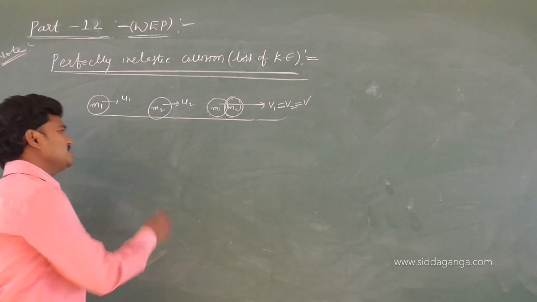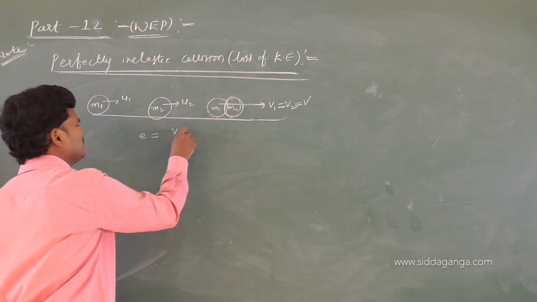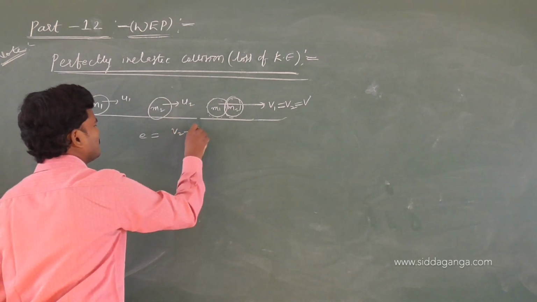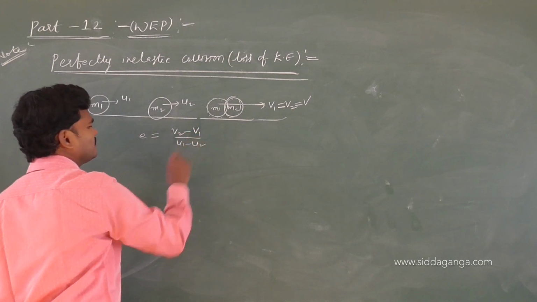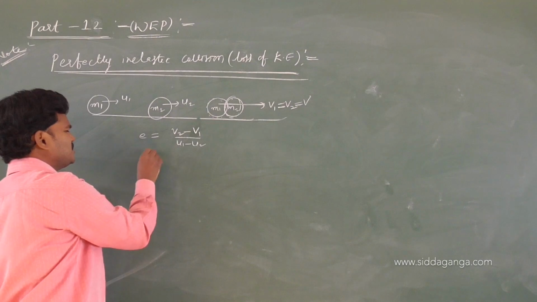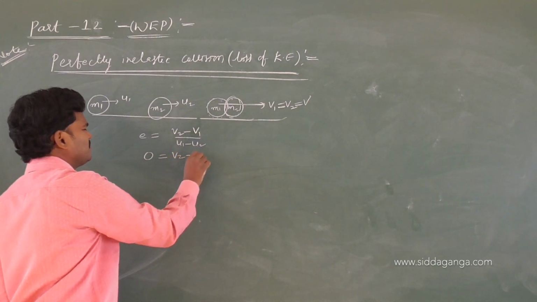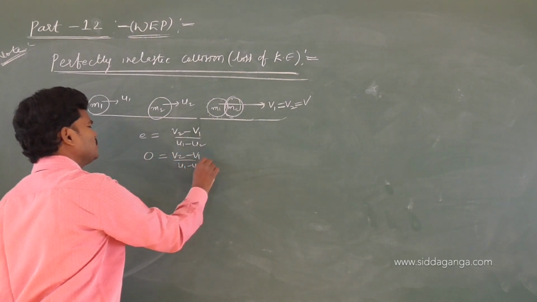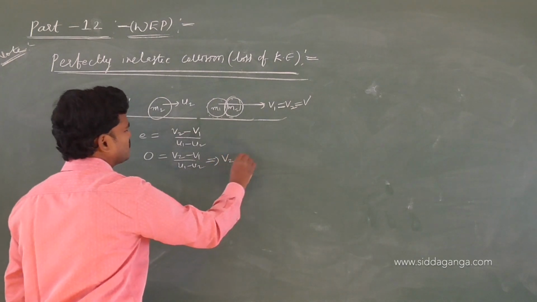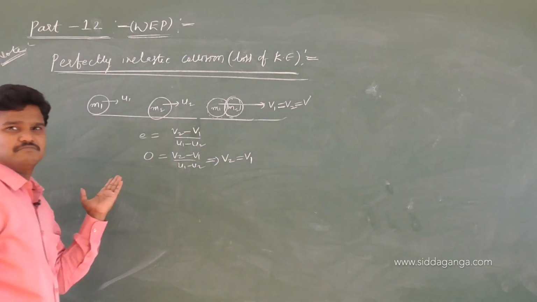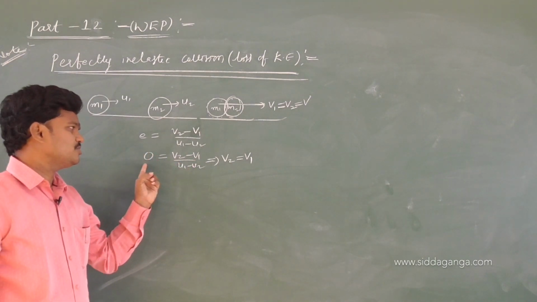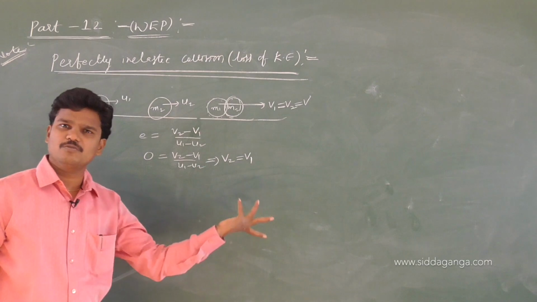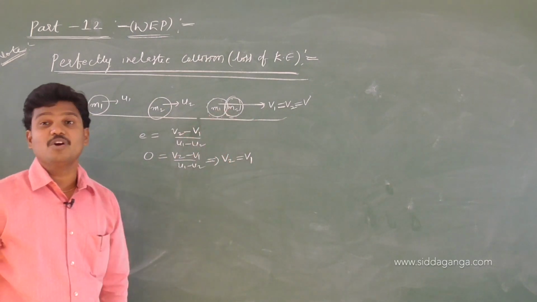Perfectly inelastic collision, general formula, you know, e is equal to what? e equals (v2 minus v1) by (u1 minus u2). What is e for a perfectly inelastic collision? It is 0. So (v2 minus v1) by (u1 minus u2) equals 0, nothing but v2 is equal to v1. Verify: in a perfectly inelastic collision, e value is 0. So (u1 minus u2) into 0, v2 minus v1 is equal to 0, v2 is equal to v1. They will move with some common velocity.